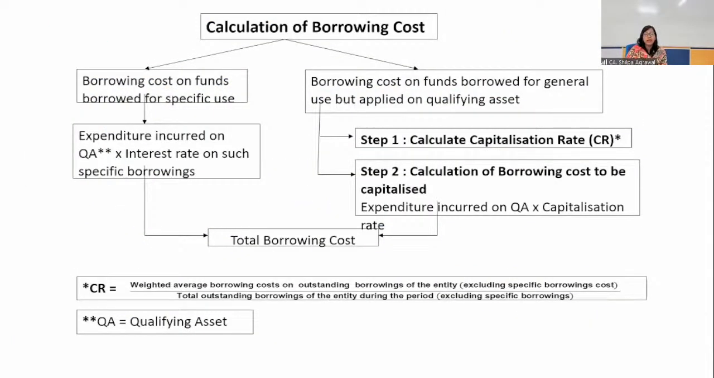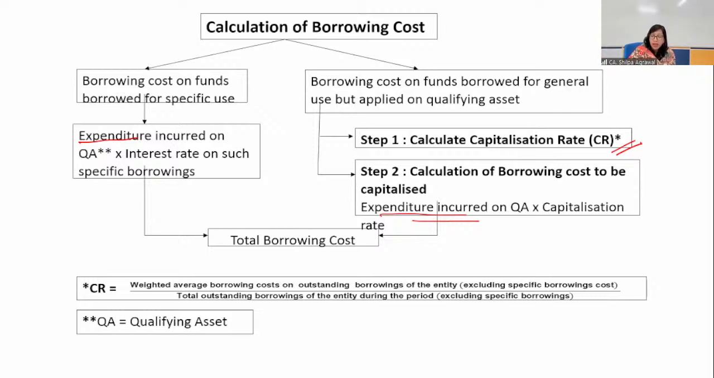In short, I have given this for specific borrowings. I have already explained. Borrowings in case of specific use, expenditure incurred on qualifying asset, interest rate on such borrowing. Here we have assumed that whatever expenditure was incurred was equal to the amount of borrowing. Fine. And in case of capitalization rate, first we have to calculate the capitalization rate, then multiply it with the expenditure incurred. Because here borrowings are so many, we cannot equate them with the actual amount of borrowing. So here we'll take only the expenditure incurred.